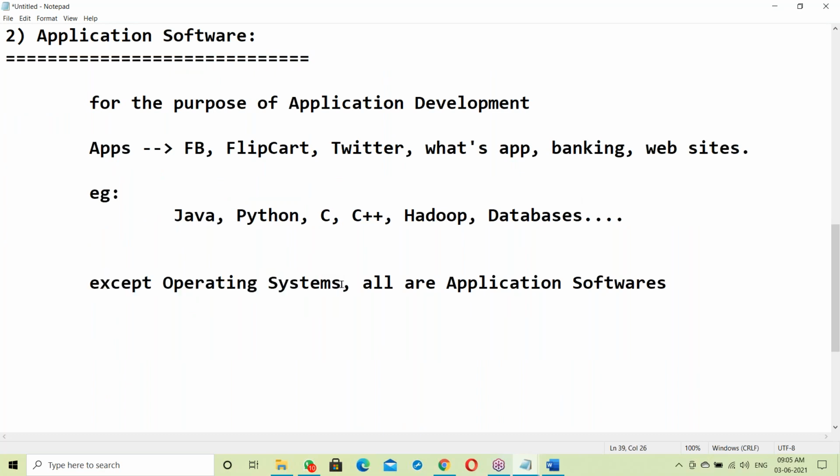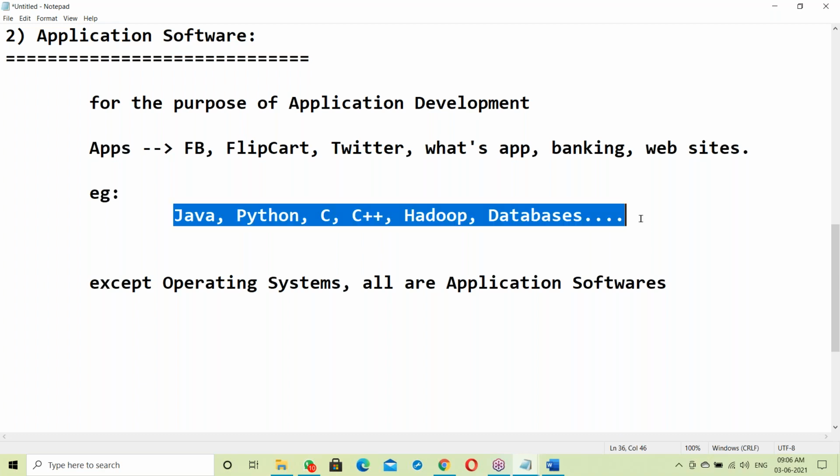Except OS, like Windows, Linux, Unix, Mac, there are different operating systems. Except these, all are application software: Java, Oracle ERP, SAP ERP, Selenium tools. In the software field, many languages and many tools are available.